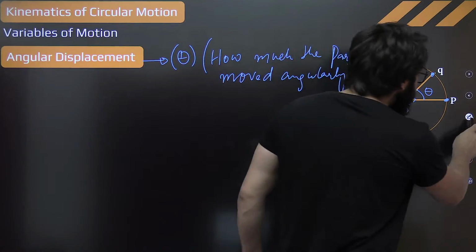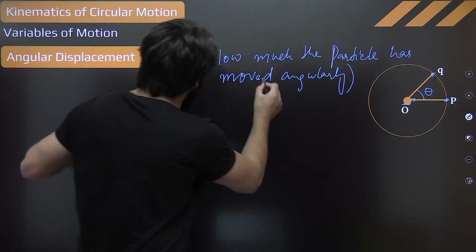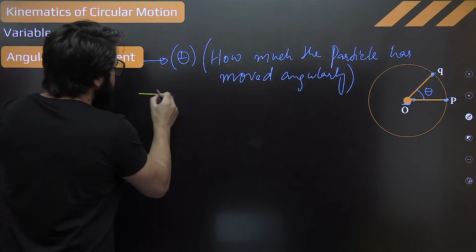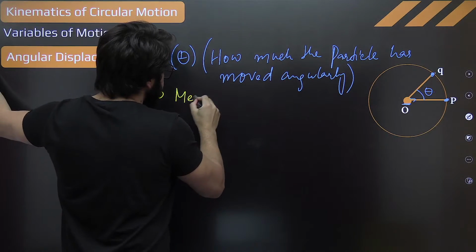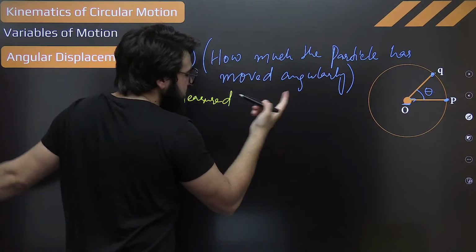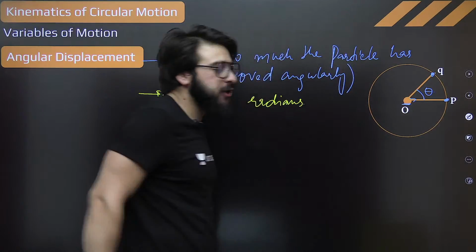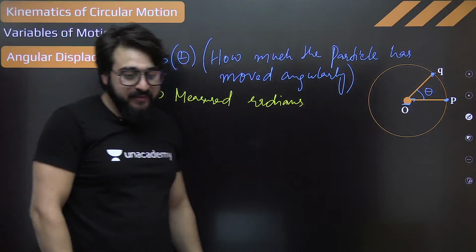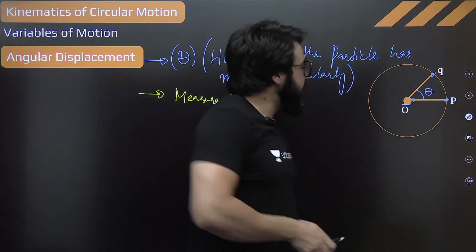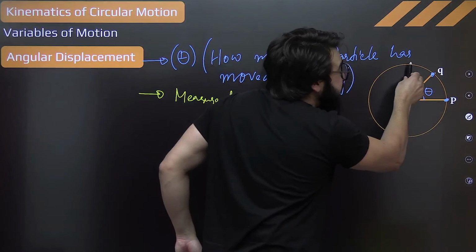Fine. And we measure this angular displacement in radians, okay? Or you say degrees also. If you rotate from this point to this point, 90 degree only.